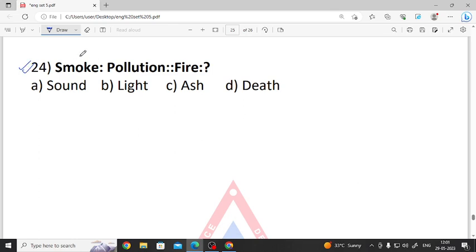So what is given? Smoke is related to pollution. So what does fire give us? Smoke gives pollution. Fire gives us what? Fire gives us ash, because if everything is burned down, the leftover residue is known as ash. So fire gives us ash.